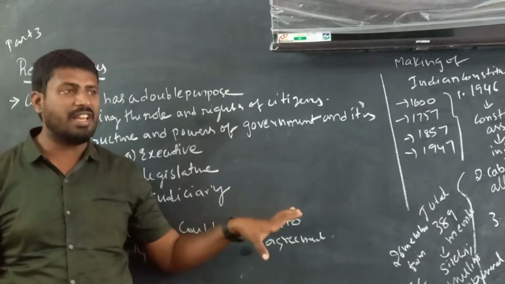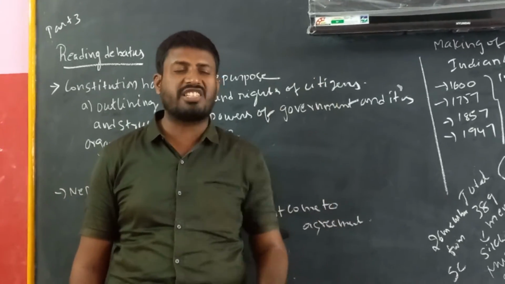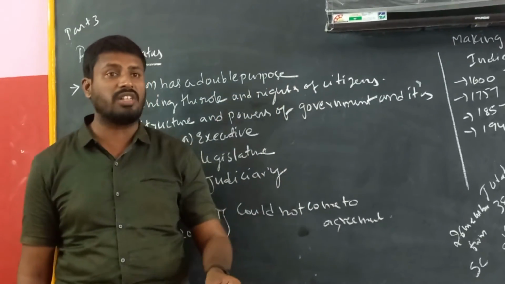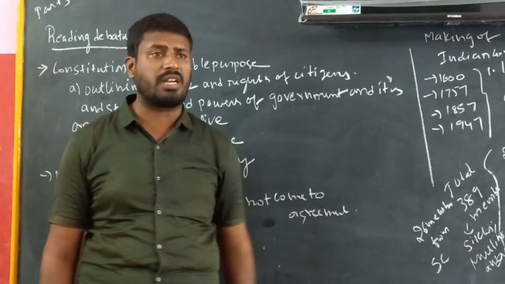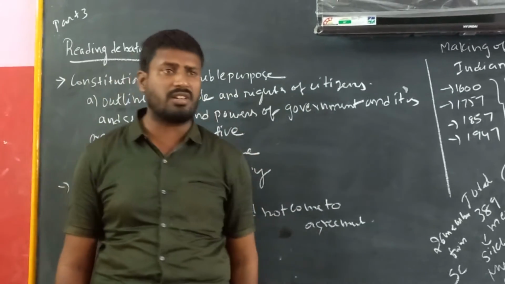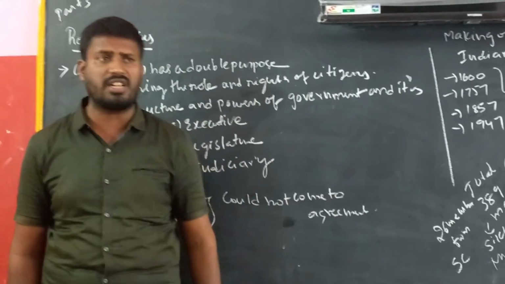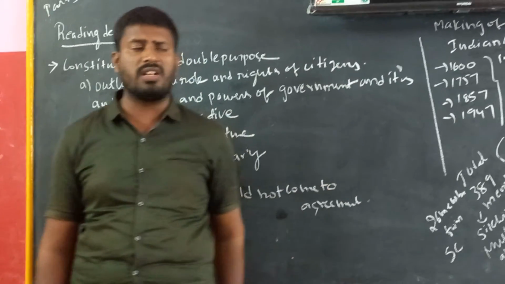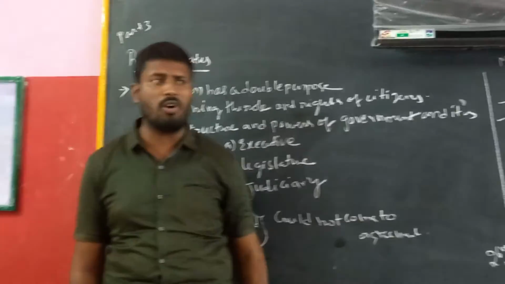And then finally our constitution was adopted on November 26, 1949. Our constitution came into force on January 26, 1950, celebrated as Republic Day. The word Republic means the head of the nation is an elected representative of the people, directly or indirectly. Hence we proudly say that India is a sovereign republic, democratic country.